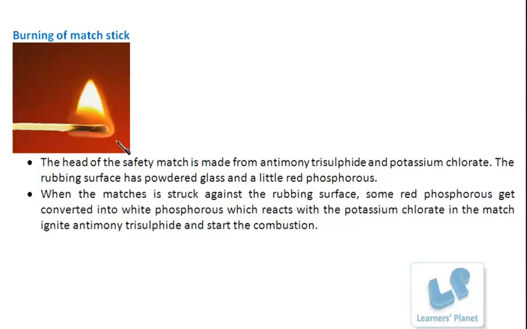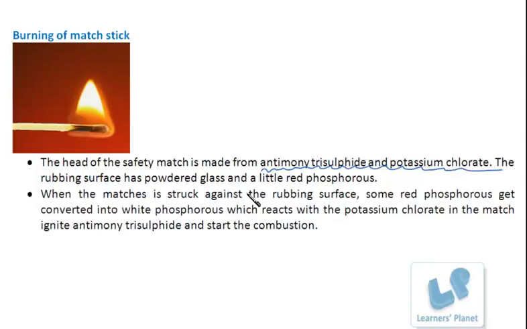How does it work? The head of the safety match is made up of antimony trisulfide and potassium chlorate. Do remember this compound. The head of the matchstick is made up of what? Antimony trisulfide and potassium chlorate. The rubbing surface has powdered glass and a little red phosphorus.